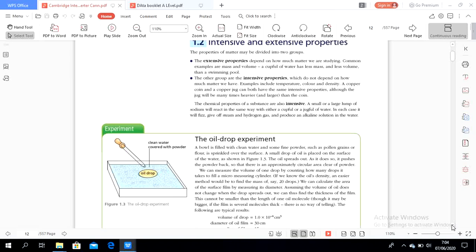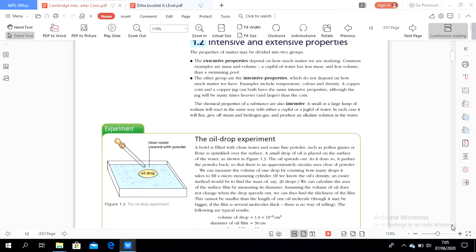A cup full of water has less mass and less volume than a swimming pool. This is extensive. And then the other group is called intensive, which does not depend on how much matter we have. Examples include temperature, color, and density, which comes from the nature, the inside of the element or material.